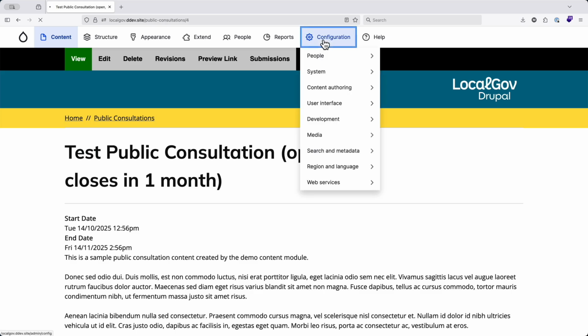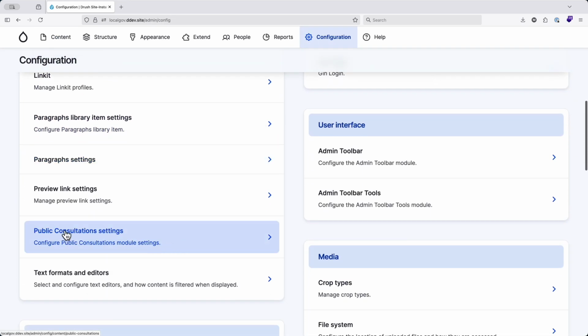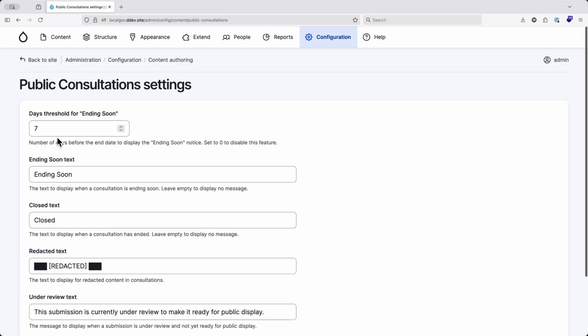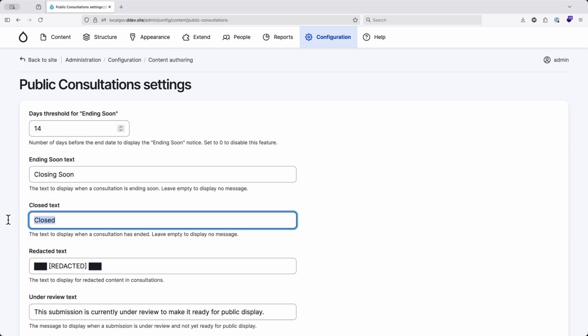So if we come to configuration and look at public consultation settings, we can say to show the ending soon notice if it's ending within 7 days by default. So you could change that to maybe 14 days or whatever you want yourself. The ending soon text, instead of saying ending soon, you might want the words closing soon or something. Instead of the word closed, you might want maybe expired.